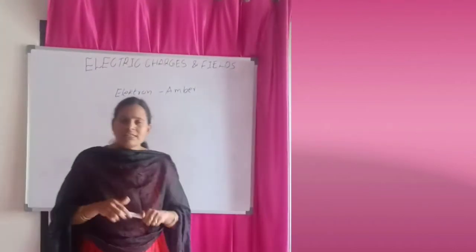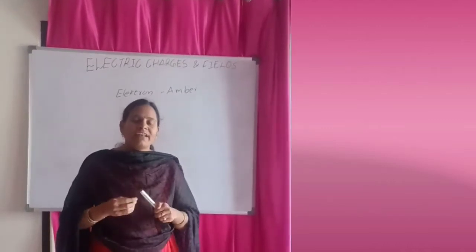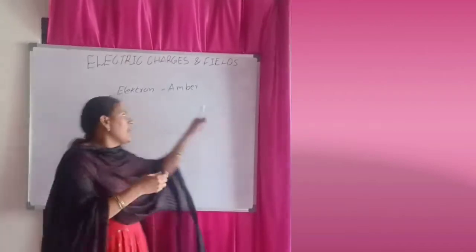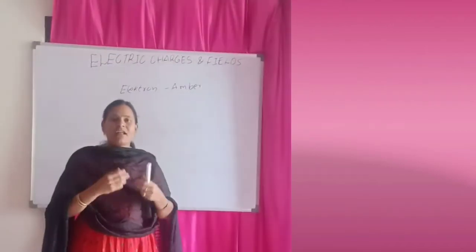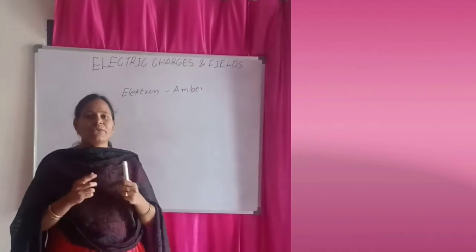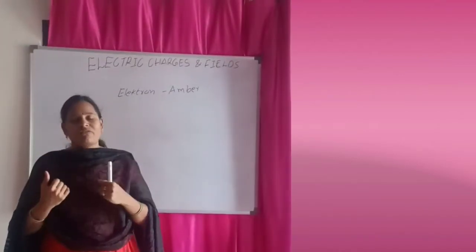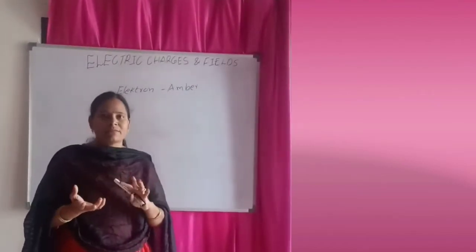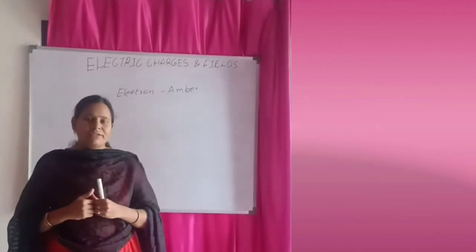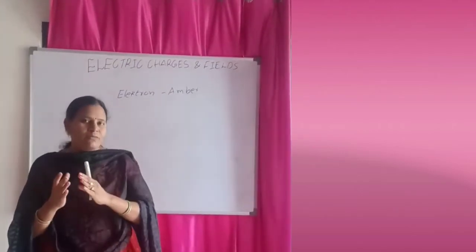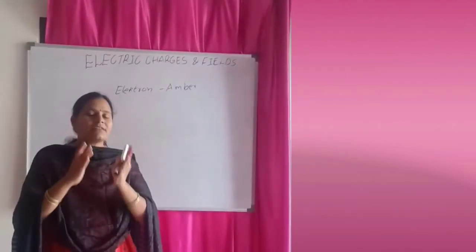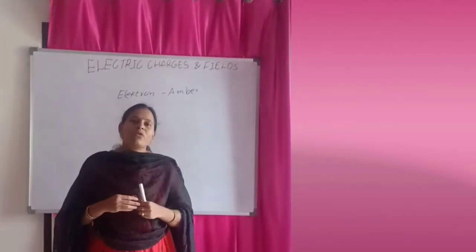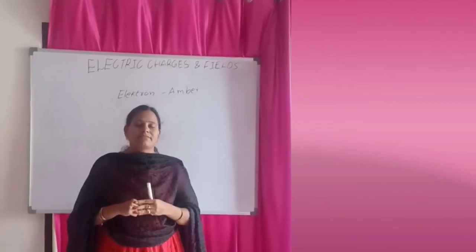So what is charge? Charge means when an object gains or loses electrons, then it is called charged. When an object gains or loses electrons, either activity, that is called charged. So electrically charged means if an object loses or gains electrons, it is called charged.